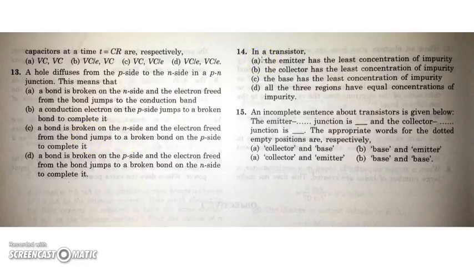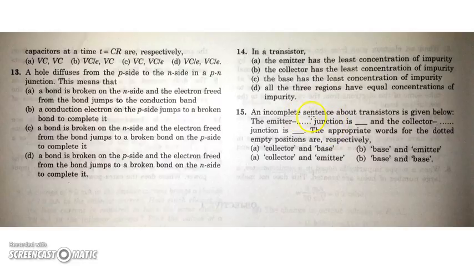In a transistor, the base has the least concentration of impurities, as we already know that, because we don't want much of the emitter current to be absorbed or taken by the base. Most of the current should pass to the collector. That's why the base has the least concentration of impurity, or the least doping.